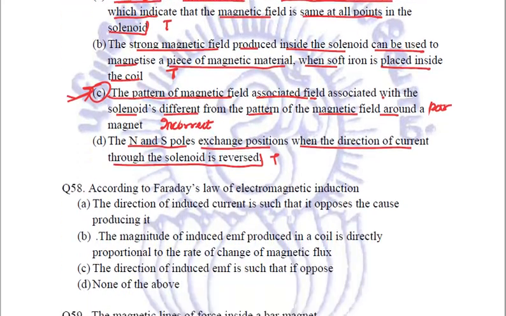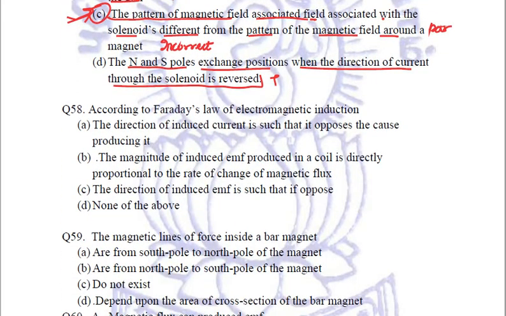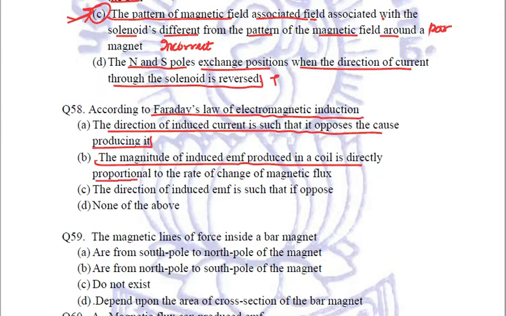Got it? Next question is according to Faraday's law of electromagnetic induction. First option is the direction of induced current is such that it opposes the cause producing it. Second option is the magnitude of induced EMF produced in a coil is directly proportional to the rate of change of magnetic flux.